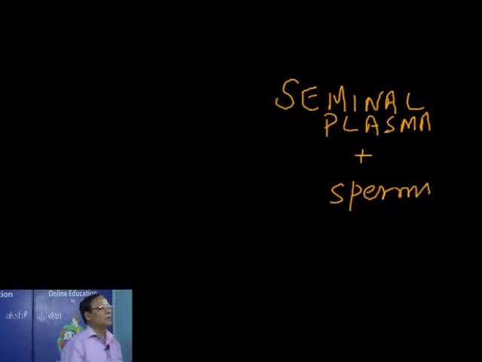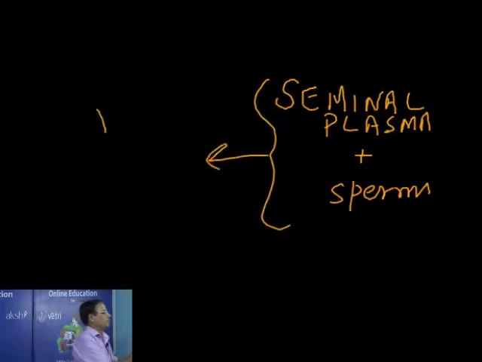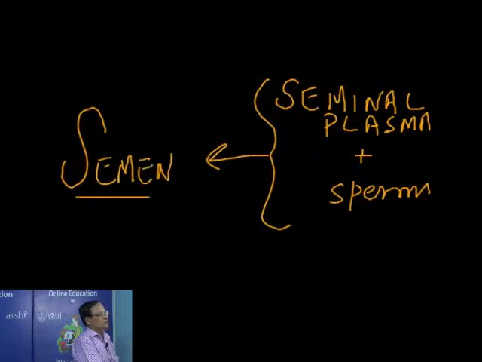The seminal plasma plus sperm together is called semen.